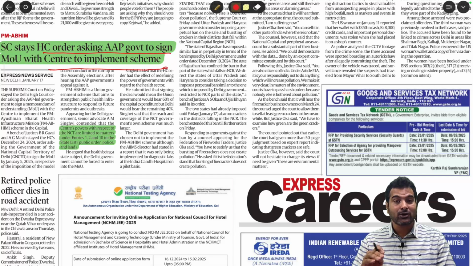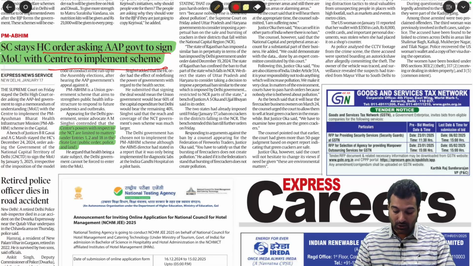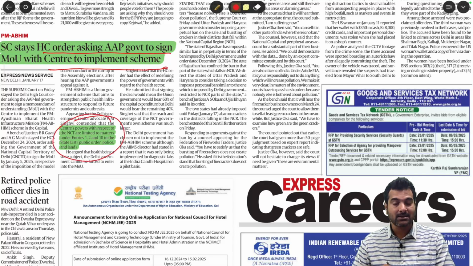Because here first the High Court said if you want to implement the Pradhan Mantri Ayushman Bharat Health Infrastructure Mission, you need to sign an MOU with the center. But the Delhi government's argument is that we will be going on our own. So here, as you all know, as per the NCT, the central government can frame laws only on three things: entry number 1, entry number 2 and entry number 18. What are they? Public order, police and land.